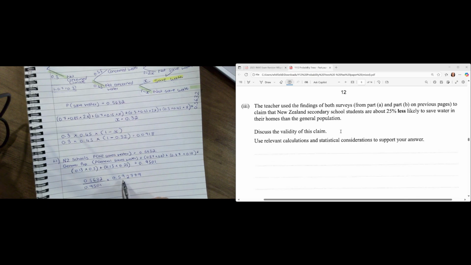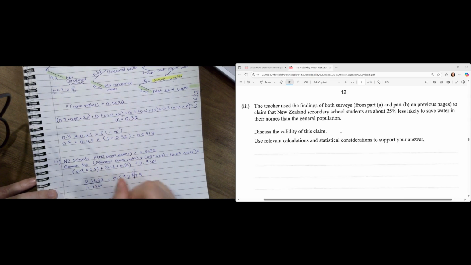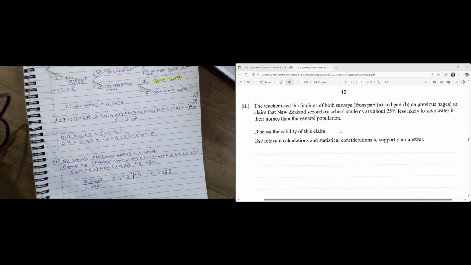We know we want 4 decimal places. Let me count 1, 2, 3, 4. That number is 5 and above, so that goes up by 1. So it's going to equal 0.5928.